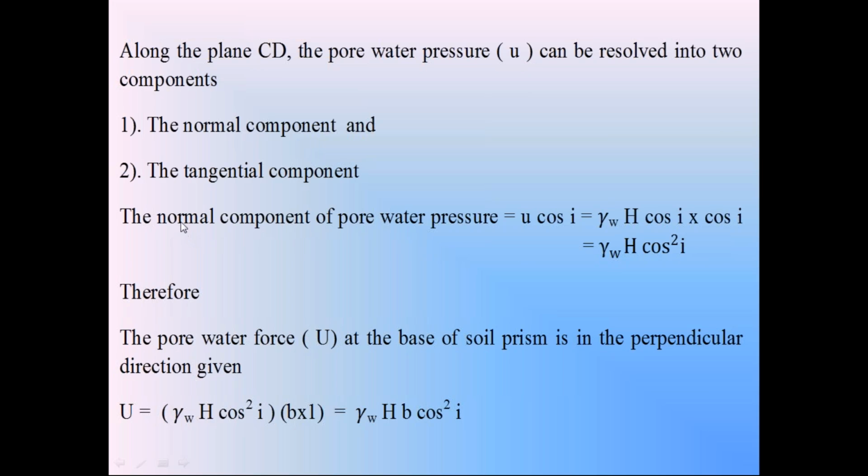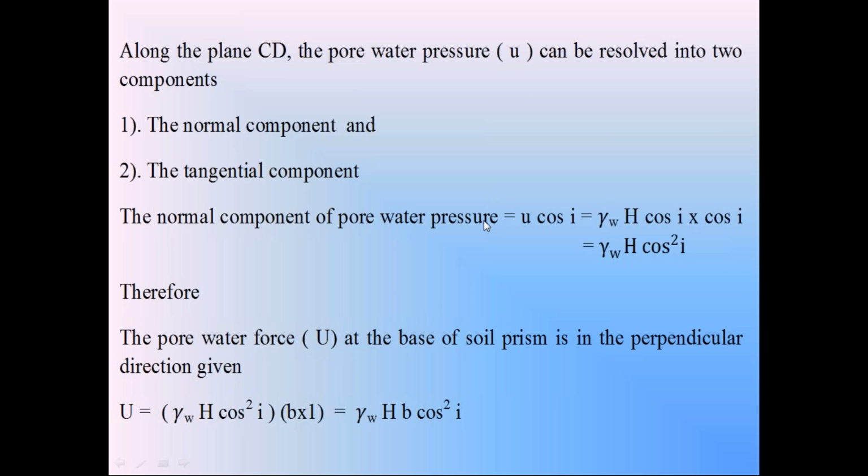Now convert this normal component pore water pressure into force. Force is equal to pressure into area. That area is the area of the surface CD, B into 1. Please listen, everyone. The force calculated from this normal component pore water pressure is called pore water force.